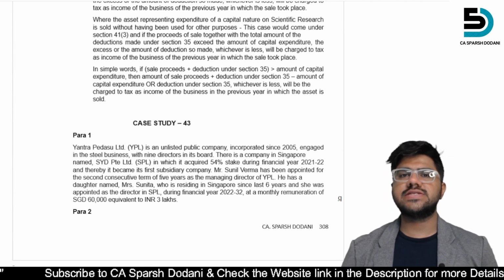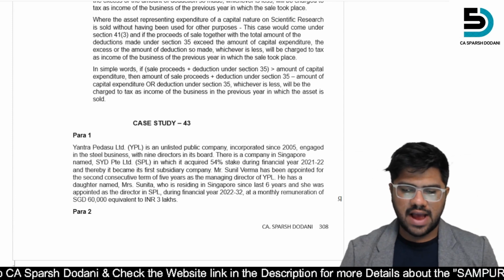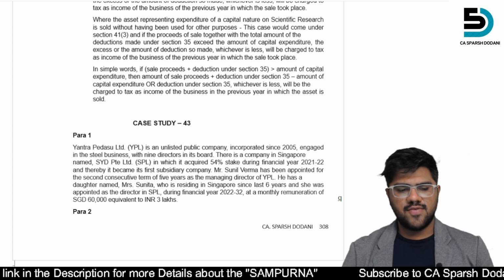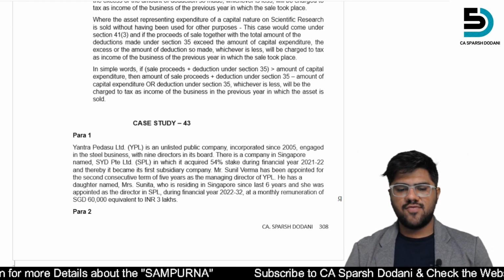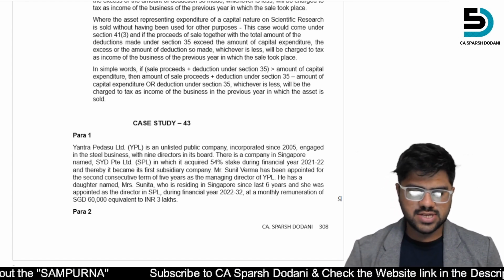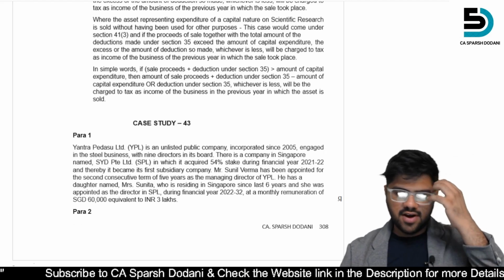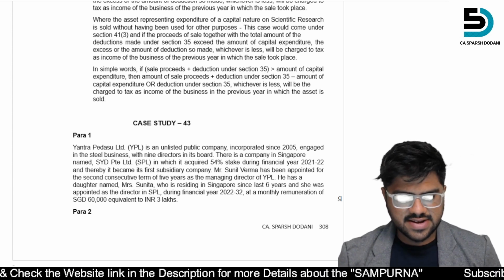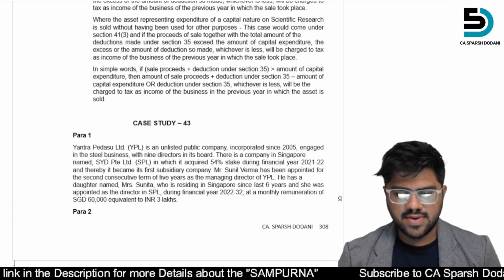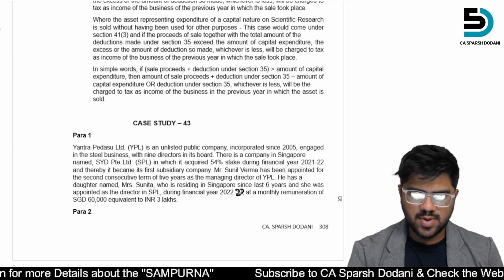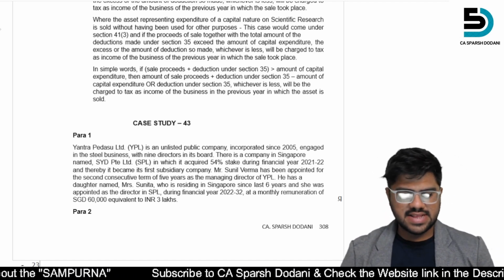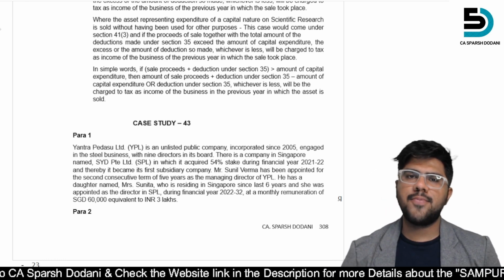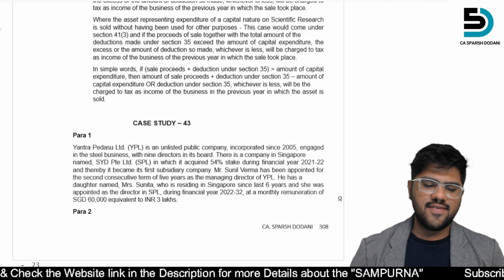So 54% of the SPL is owned by the YPL, and Mr. Sunil Verma has been appointed for the second consecutive term of 5 years as the managing director of YPL. He has a daughter named Mrs. Sunita who is residing in Singapore. Since last 6 years, she has been appointed as director in SPL during the financial year 22-23 at the monthly remuneration of SGD 60,000. That is the Singapore dollar 60,000, which is equivalent to 3 lakh.